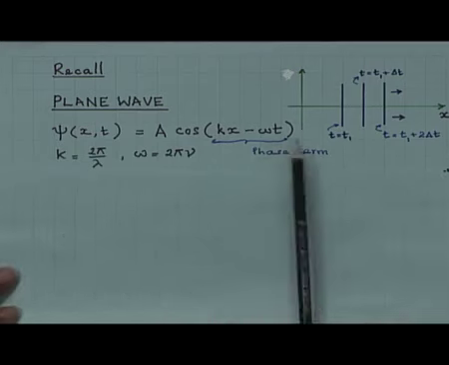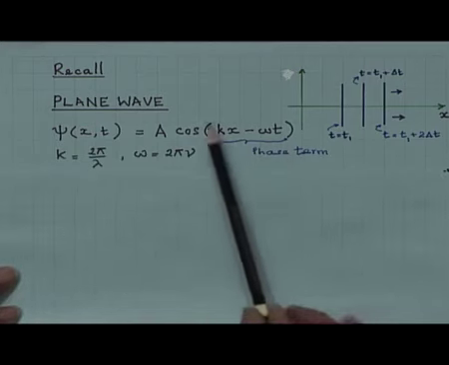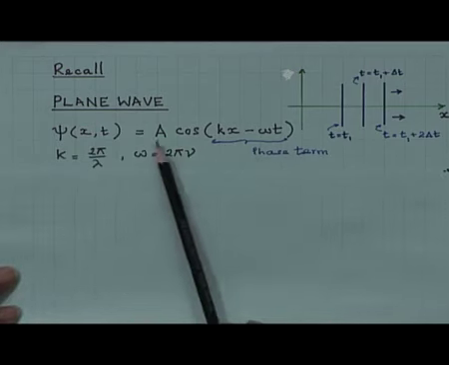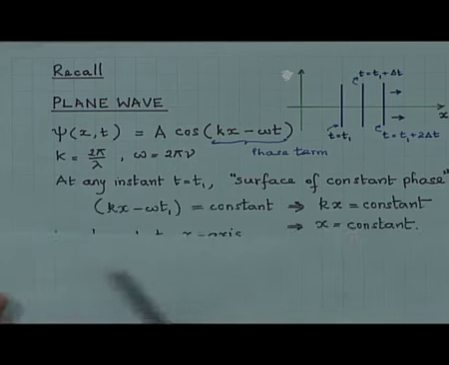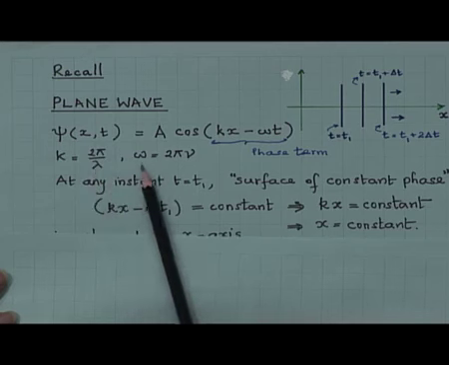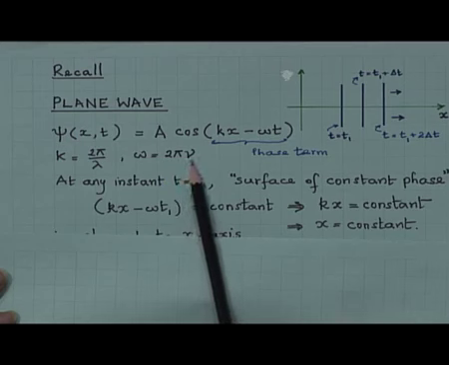This kx minus omega t is called the phase term, and a is the amplitude, where k is equal to 2 pi by lambda, lambda is the wavelength of the wave, and omega is the angular frequency, which is equal to 2 pi nu.